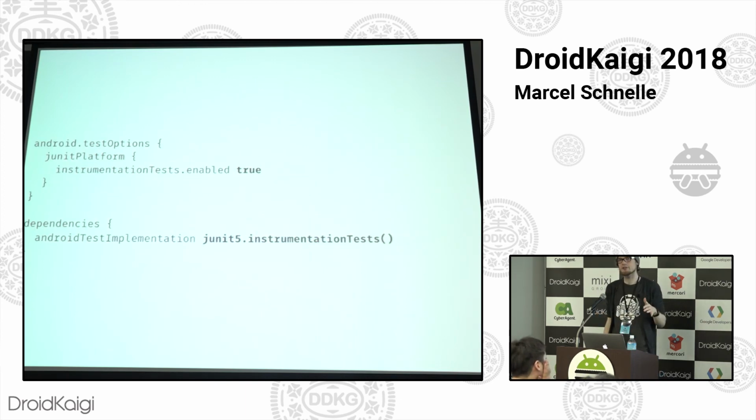It's disabled by default just because of the high requirement, but if you want, you can enable it using this configuration closure here at the top in your test options, and then add the dependencies as necessary to your Android test implementation configuration. So what does it give you?